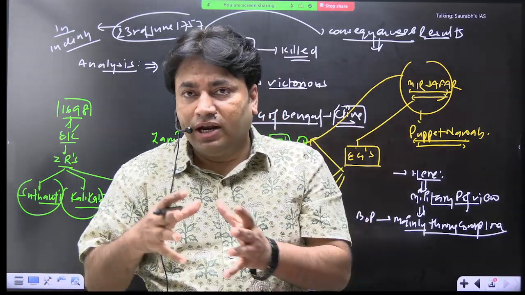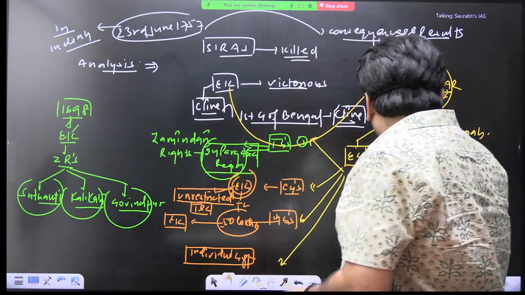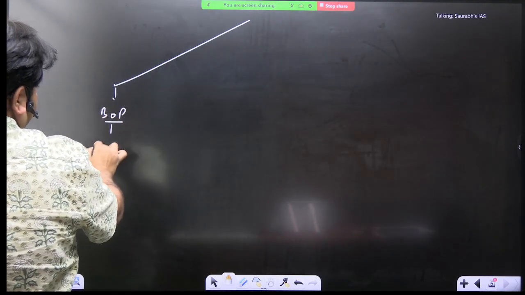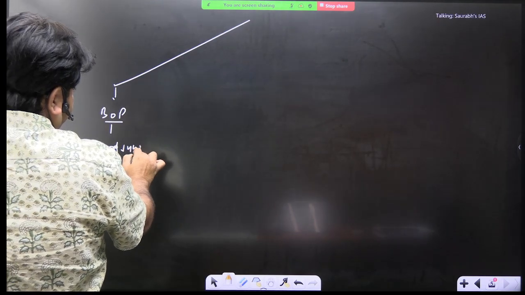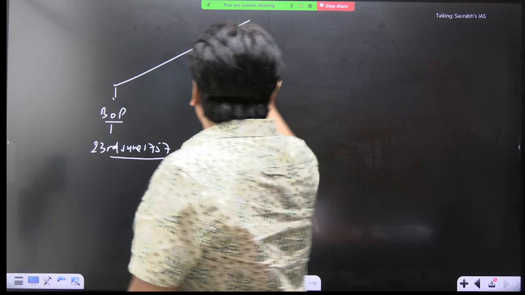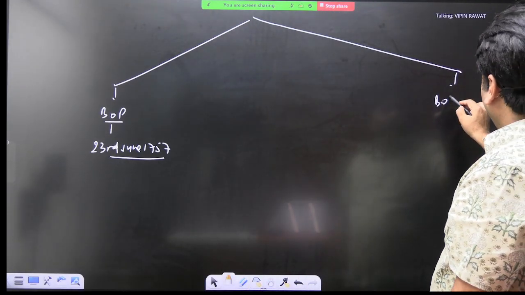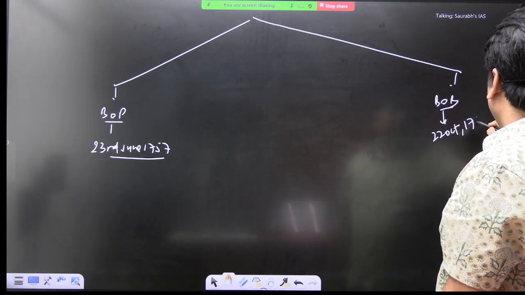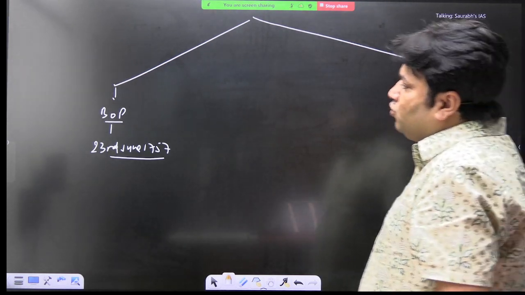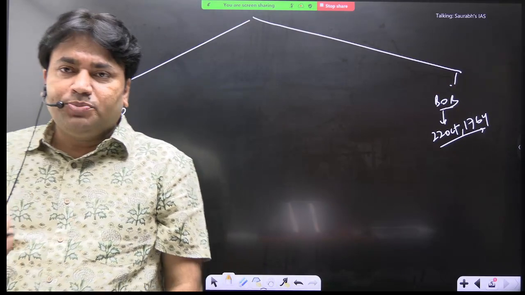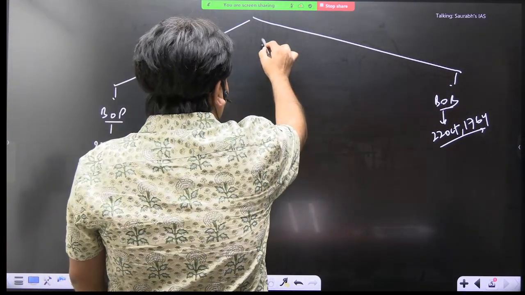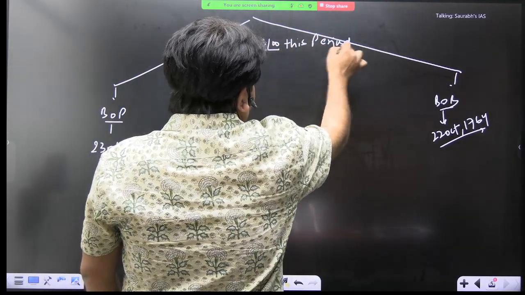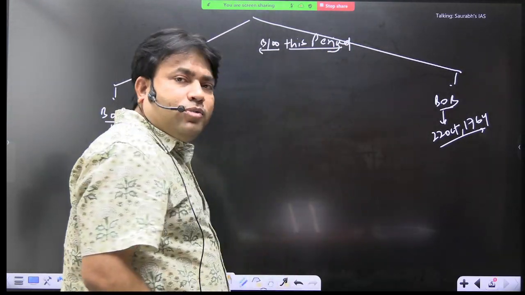Now I'm going to discuss another concept, where we will relate two things. One battle is the Battle of Plassey, 23rd June 1757, and the second battle is the Battle of Buxar. These two battles are very important, and the date here is 22nd October 1764. We need to understand what happened between this period. The basic concept we need to understand. I am only discussing those facts which are very important for you.